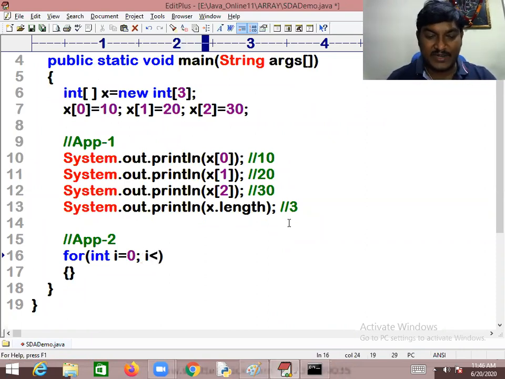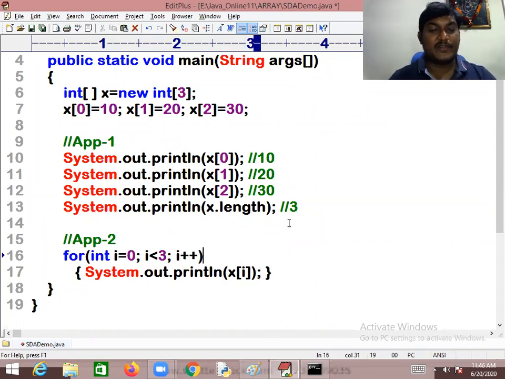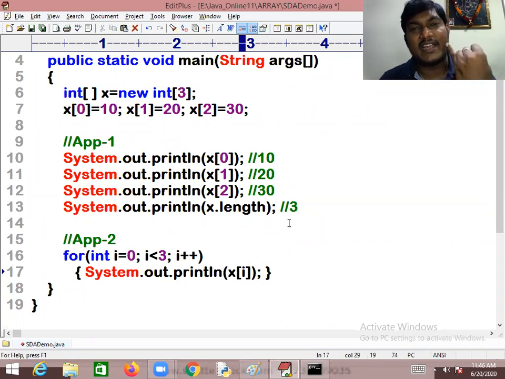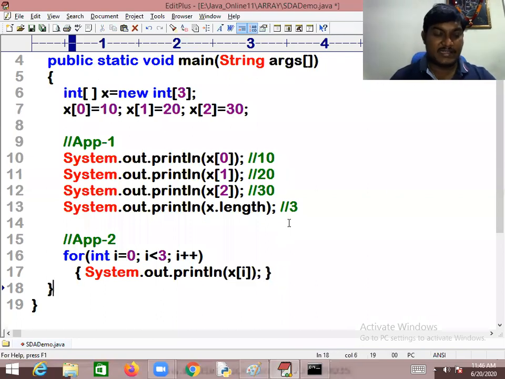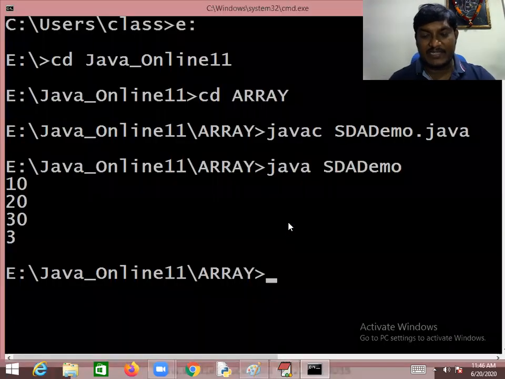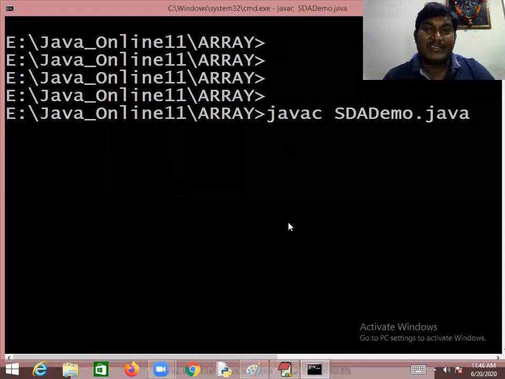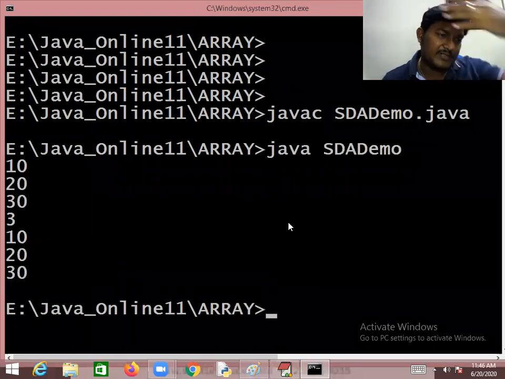Then I am taking i less than 3 and i++. Yes, my dear friend, I'm writing now System.out.println(x[i]). If you notice this, guys, this loop will be executing from 0, 1, 2. Every time the i value is changing. Then I'm substituting i: x[0], the next x[1], the next x[2], likewise. Okay, let me save the code. I want to go back to the compilation, guys. Let me compile, then run the single dimension array. When I run this, guys, you will get this output.